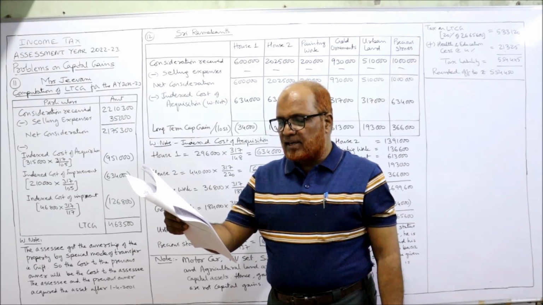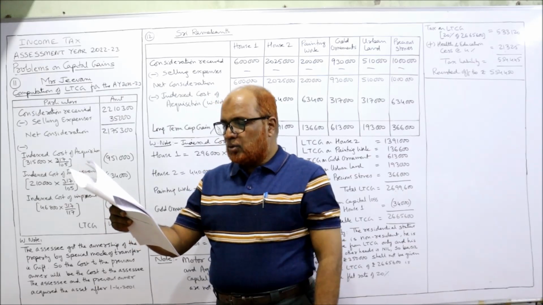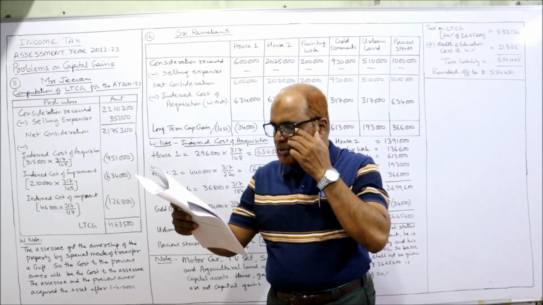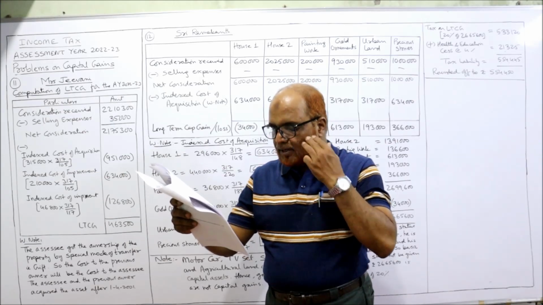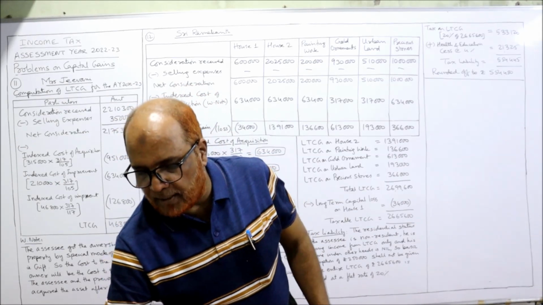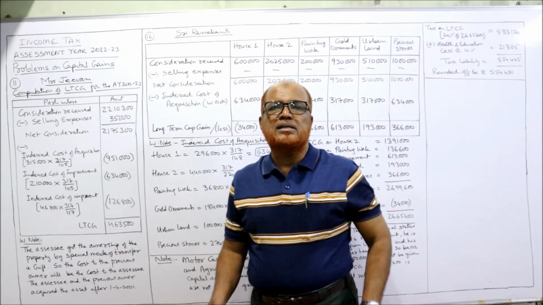If cost inflation index for the year 2001-2002 is 100, 2002-2003 is 105 and 2005-2006 is 117. Calculate capital gain. The only new point in this problem is the assessee got the ownership by a special mode